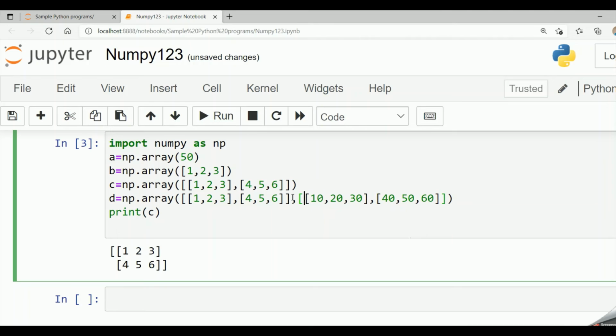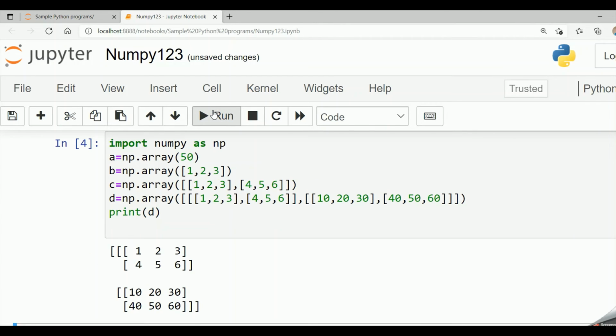So these two are 2-dimensional arrays. This is one 2-dimensional array and this is another 2-dimensional array. And for 3-dimension, we have to enclose a list from beginning till end. So this becomes my 3-dimensional array. Now if I say print D, it prints the 3-dimensional array in this particular format.